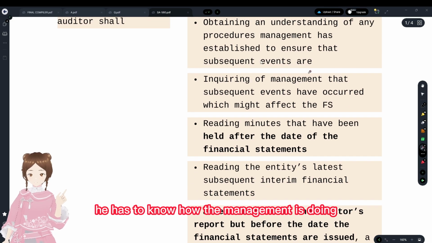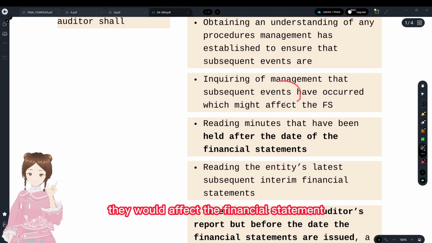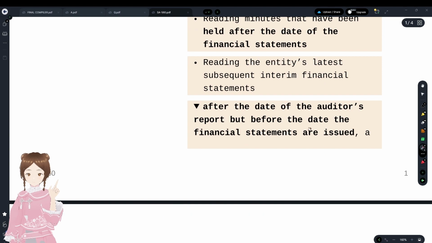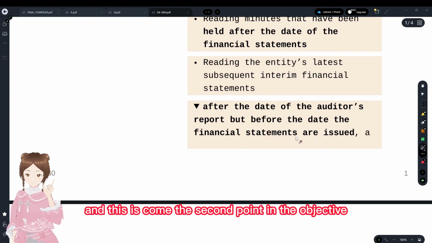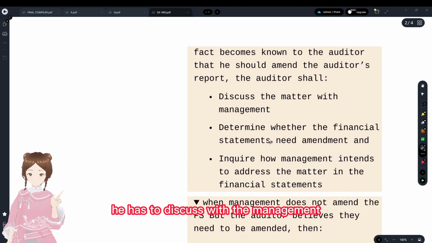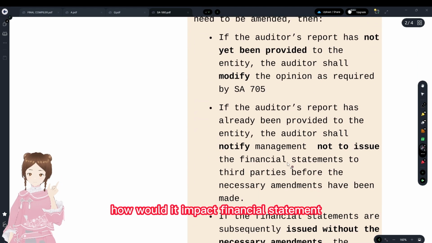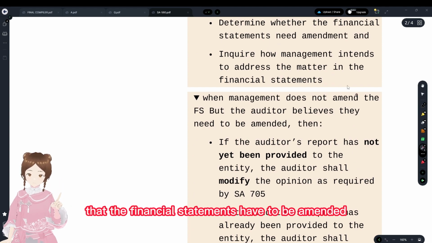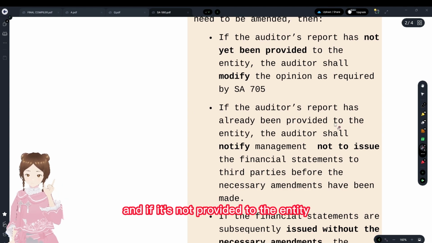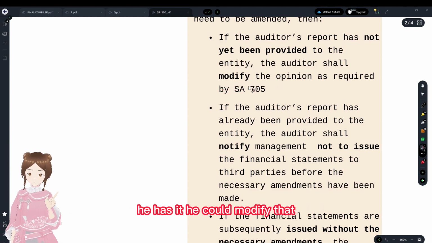First thing, he has to know how the management is dealing with subsequent events and how they would affect the financial statements, and he has to read the minutes and the latest interim financial statements. And this comes to the second point in the objective: when facts become known and the auditor needs to amend the audit report, he has to discuss with the management whether the financial statements have to be amended or not, and if so, how it would impact the financial statements. And if the auditor also believes that the financial statements have to be amended, if the audit report was not provided to the entity, he has to modify the report, because the audit report is still in his hand. He could modify that.